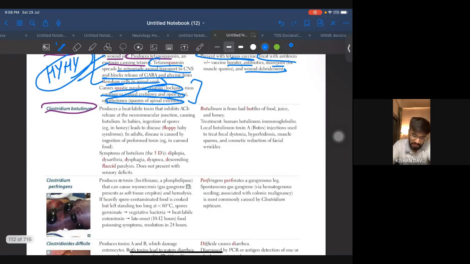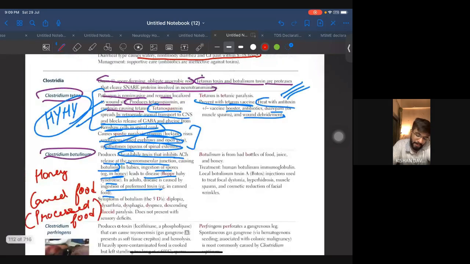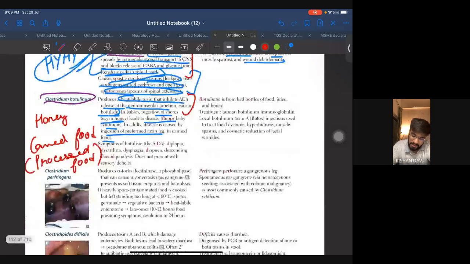Coming to Clostridium botulinum, it produces a heat-labile toxin that inhibits acetylcholine release at the neuromuscular junction, causing botulism. In babies, ingestion of spores, for example in honey, leads to the disease floppy baby syndrome. In adults, the disease is caused by ingestion of preformed toxin, that is canned food. So two important case scenarios can be asked to you, either consumption of honey or consumption of canned food, or the other word for this is processed food. Okay, this is very important along with the mechanism. Botulinum is from bad bottle.